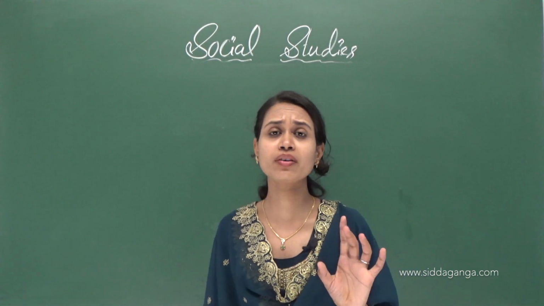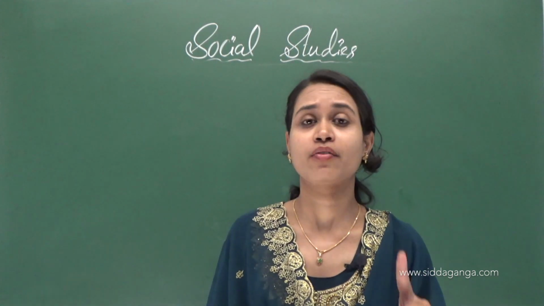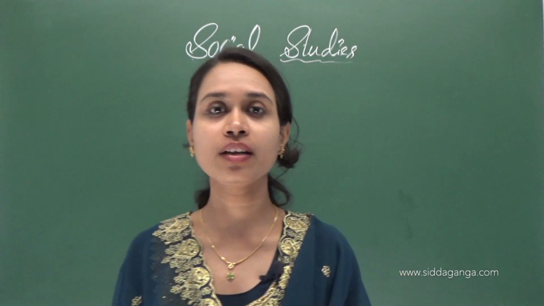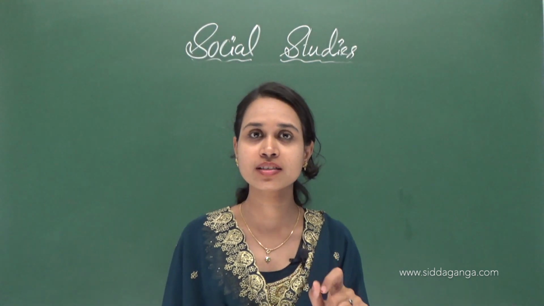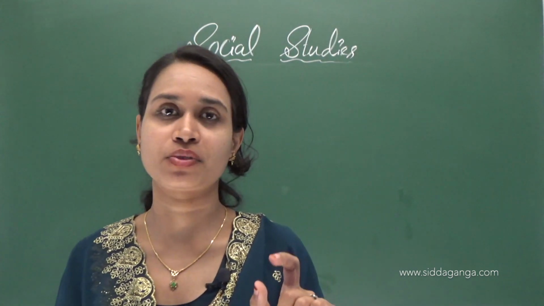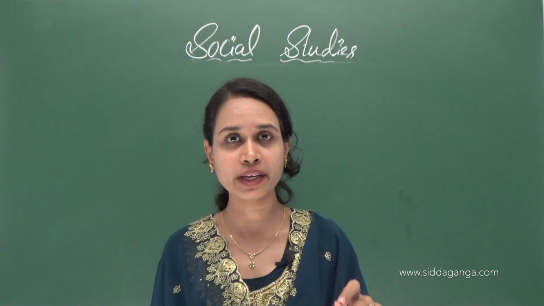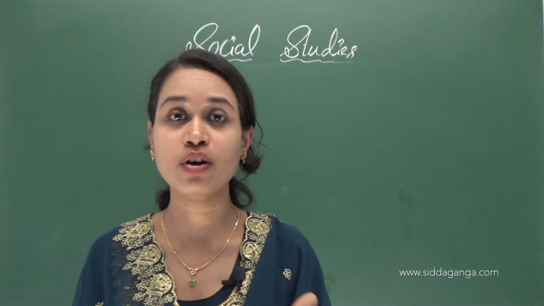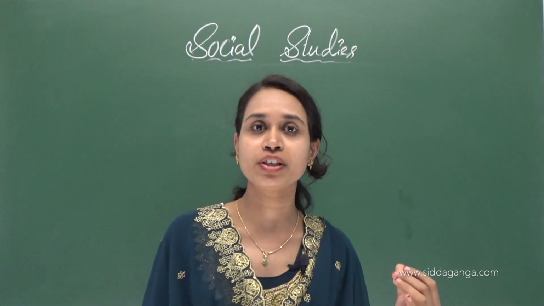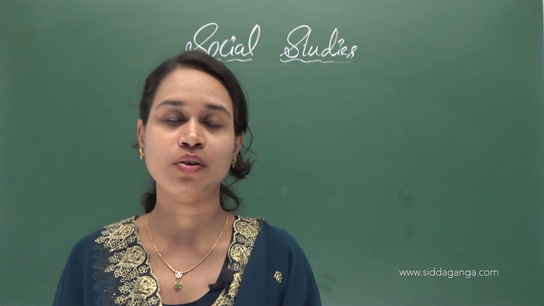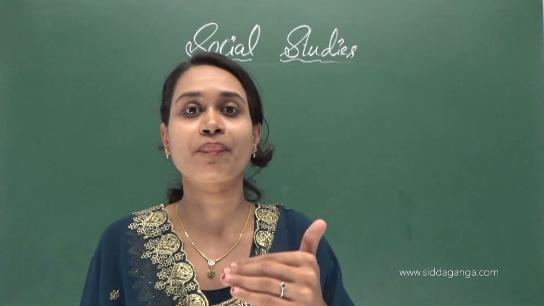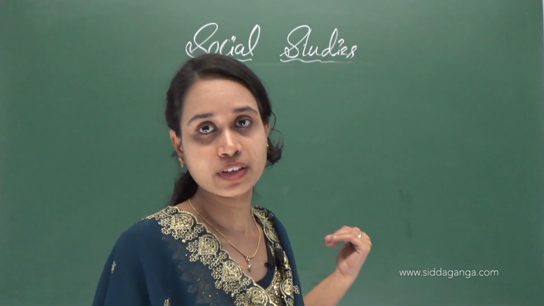The first one is northern mountains, the second is northern plains, the third is western desert, the fourth is southern plateaus, and the fifth is coastal plains and islands. These are our 5 physical features. I already told you in the previous class, and it is very important. Our next chapters are based on these physical features.